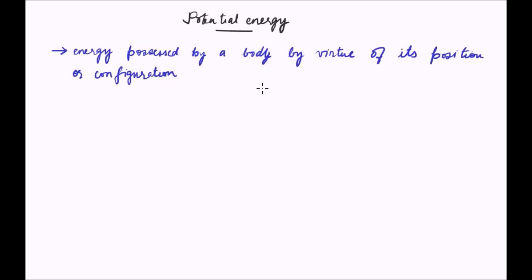So from the definition itself, we can see that potential energy will have two types of branches. One is by virtue of its position, which is broadly classified as the gravitational potential energy, represented as PE. And the configurational part is the elastic potential energy.